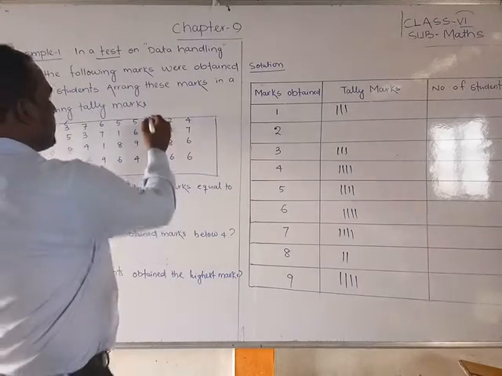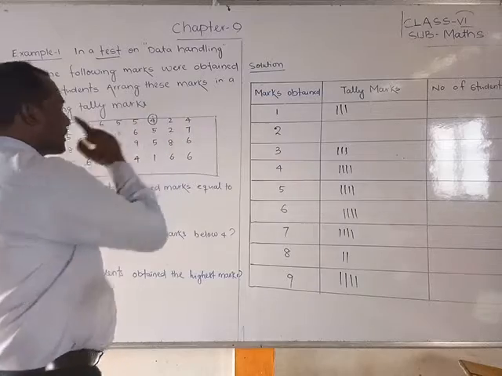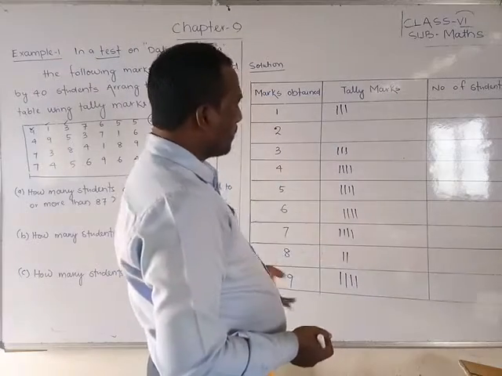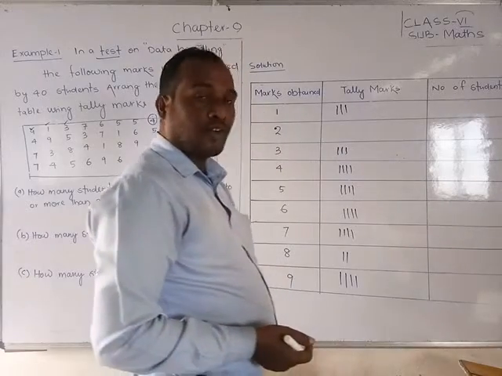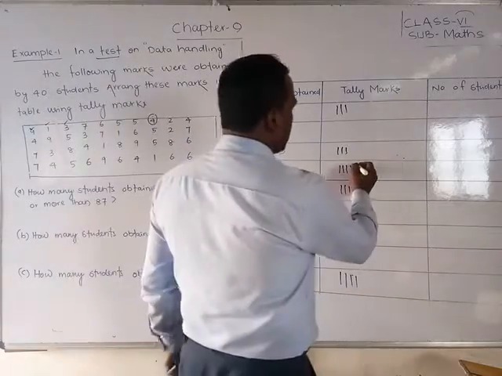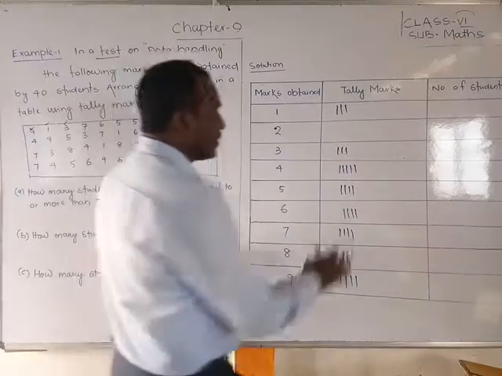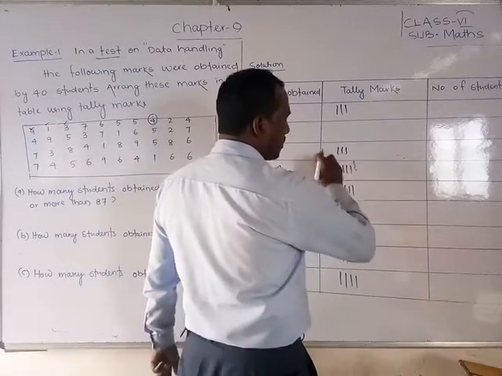Okay, I will stop here now. I'll just mark it. Now observe, students. Now this all 4 is over. Whenever we are putting the line for 5, you don't put 5 lines like this. Instead of that, what do you have to do? You have to put a cross.